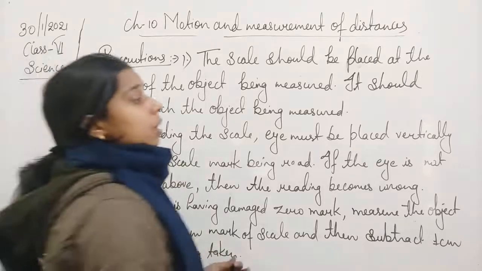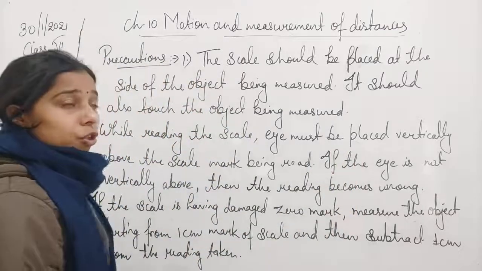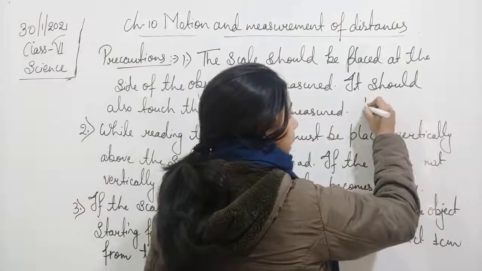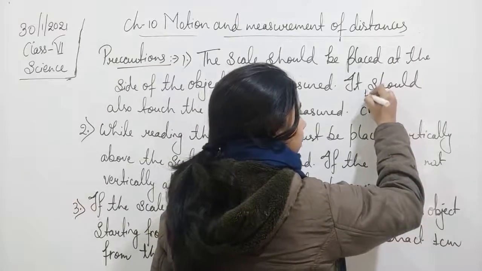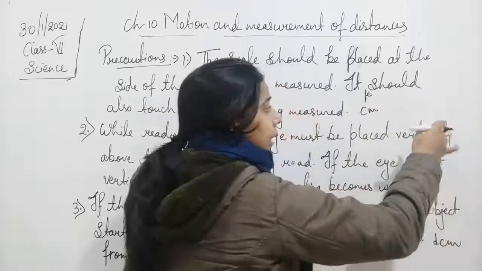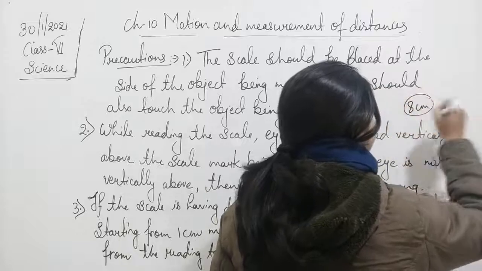So suppose there is a problem with the zero, the zero mark is damaged, and we have started from the mark of 1 centimeter, and when we take the reading, it comes out to be 8 centimeter. So from 1 to 8 centimeter is the distance we find.